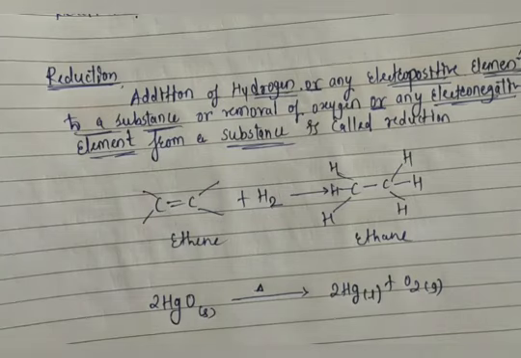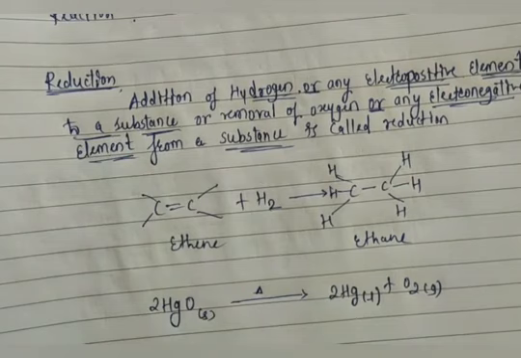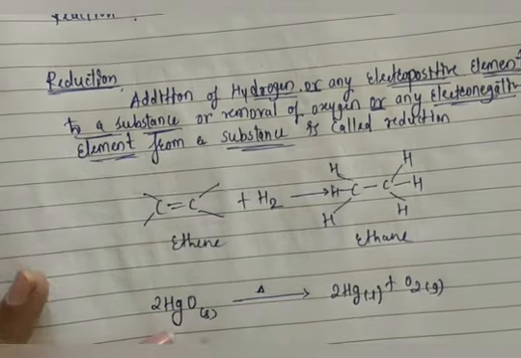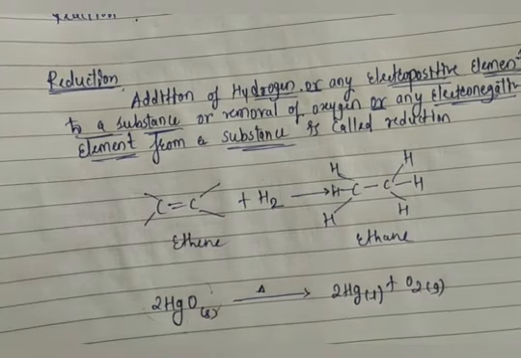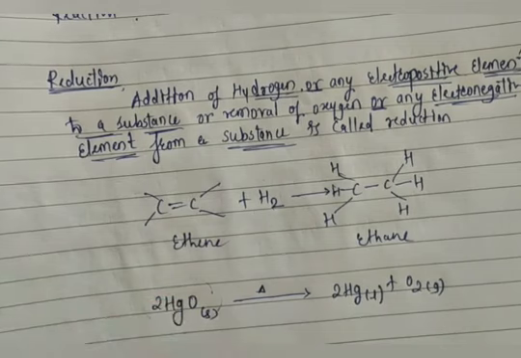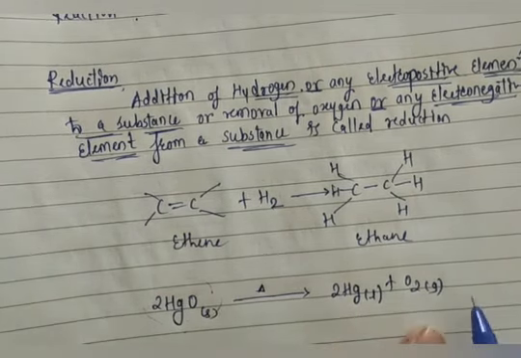So does this example belong to the reduction reaction or oxidation reaction? Tell me, does it belong to reduction or oxidation? What happens here? Already we have mercury oxide, and after heating, the bond present between mercury and oxygen will easily break, forming mercury and oxygen.